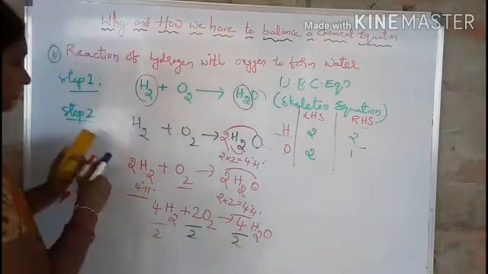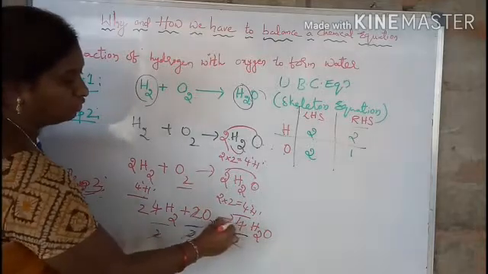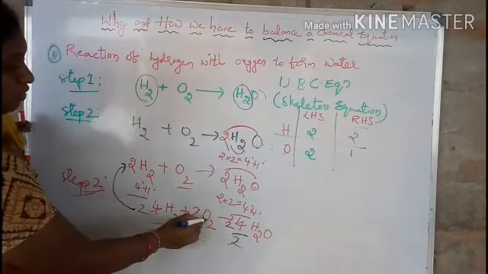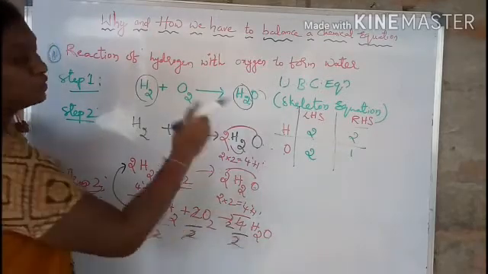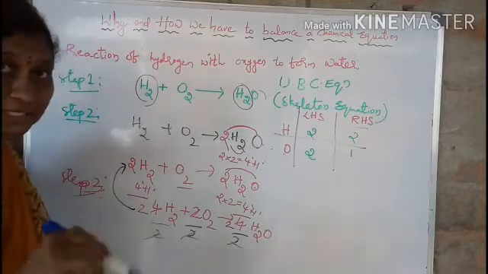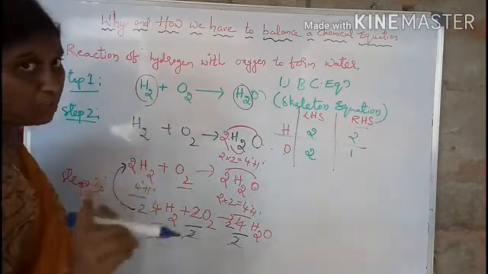So what will you get? 2 1s are 2, 2 2s are 4, 2 1s are 2, 2 2s are 4. So you get 2H2 plus O2 gives 2H2O. So after balancing, if you do not get a simple whole number ratio, then you have to change it into a simple whole number ratio. That is the third step.